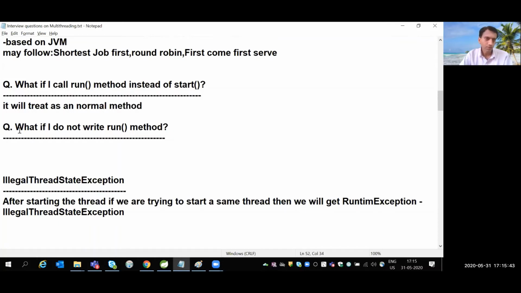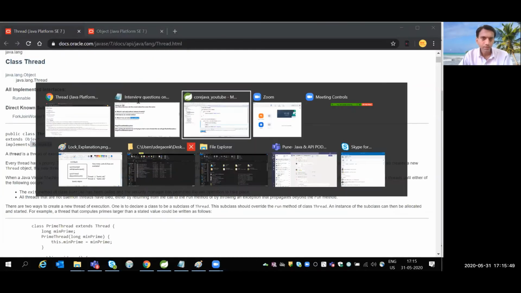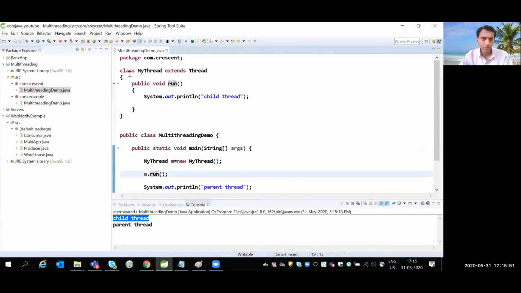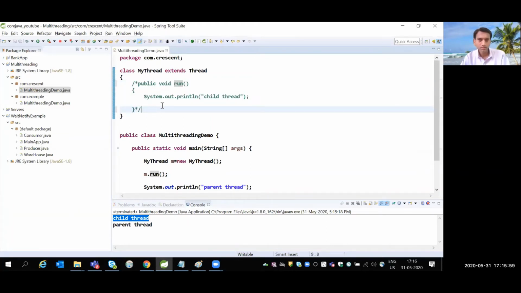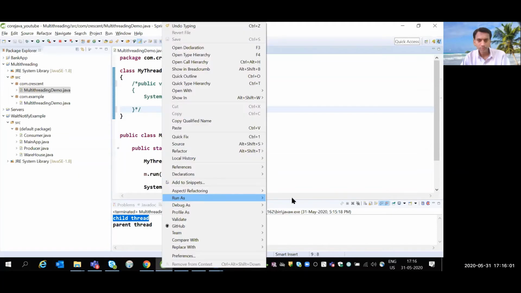Okay, so the next question is, what if I do not write the run method? In the case of class MyThread extends Thread, if I do not override this run method, what happens? Will I get any compilation error?